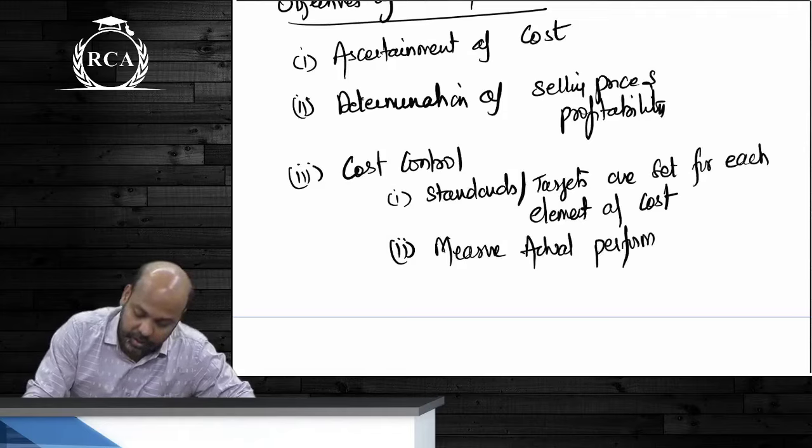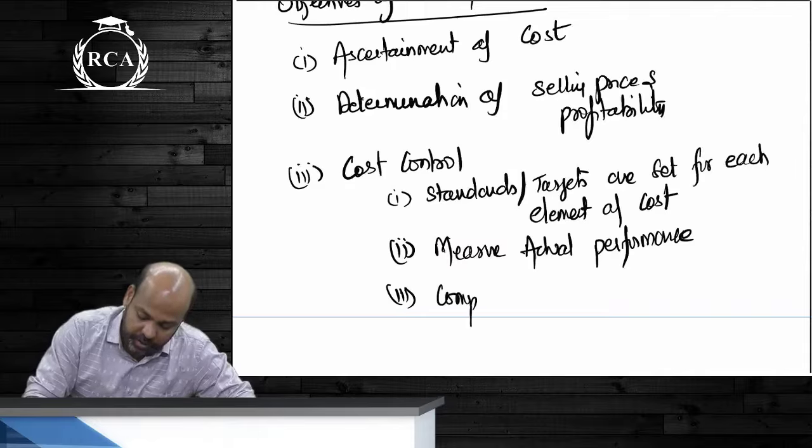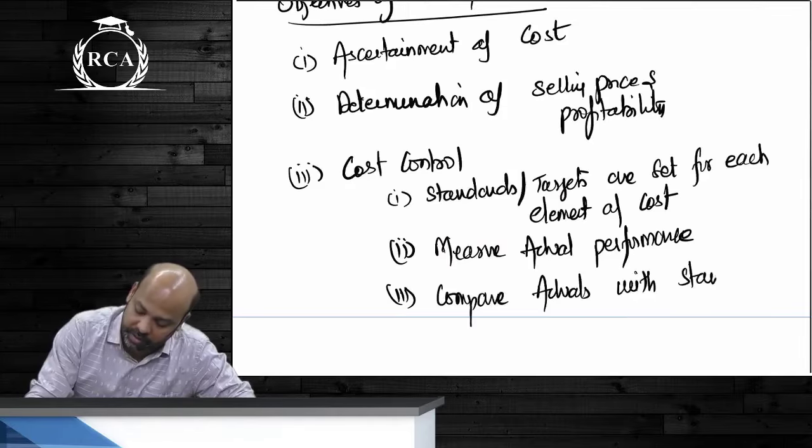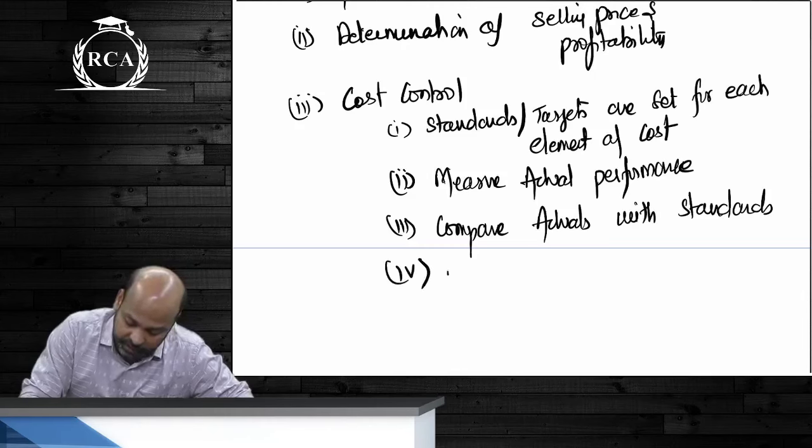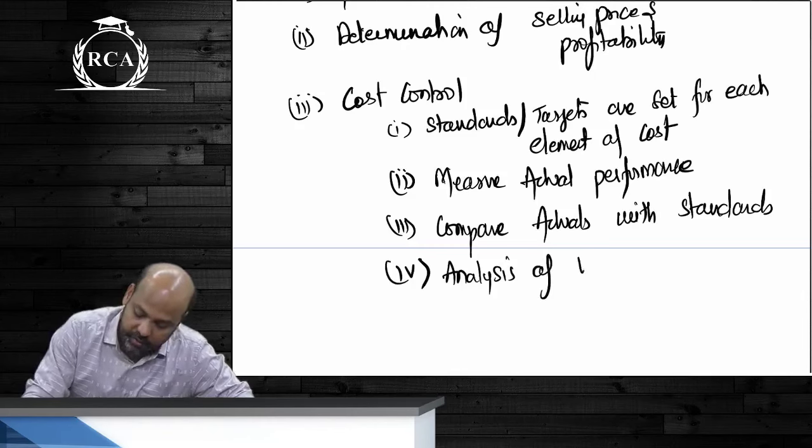How much did you incur? Then you compare the actuals with standards, and analyze the deviations or variances.